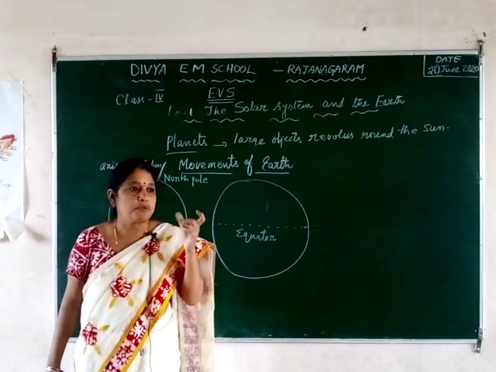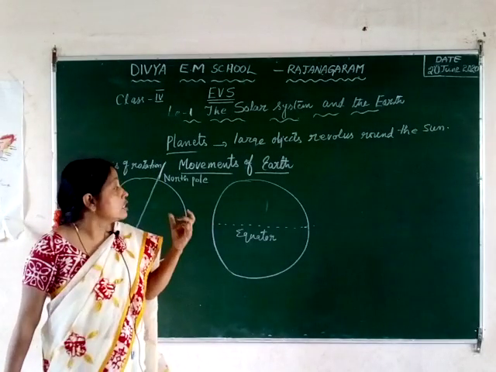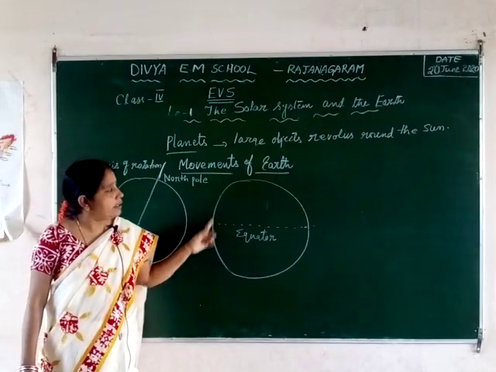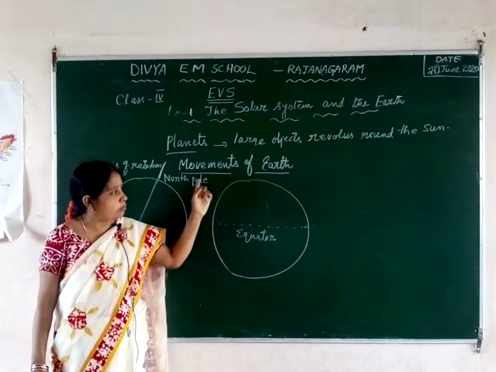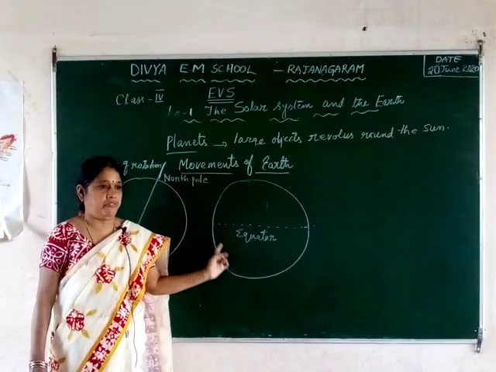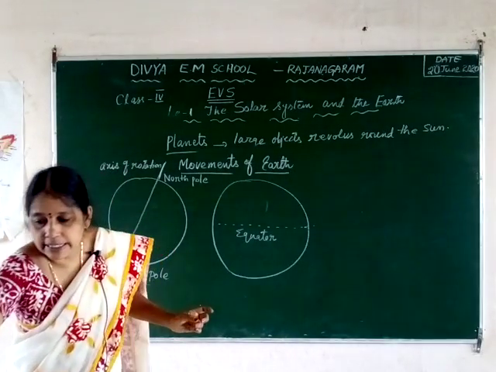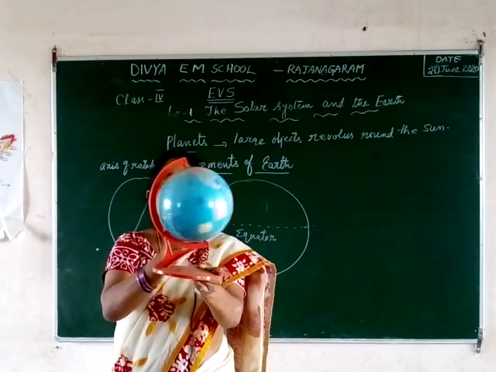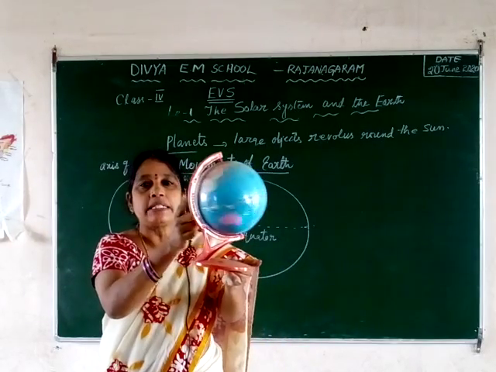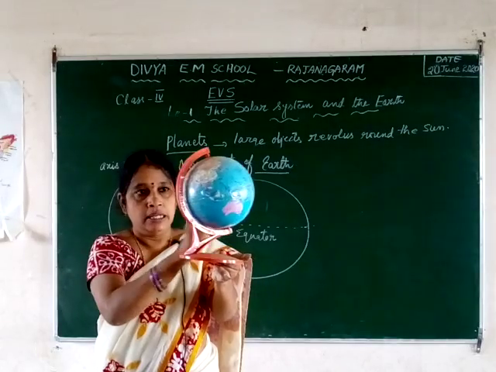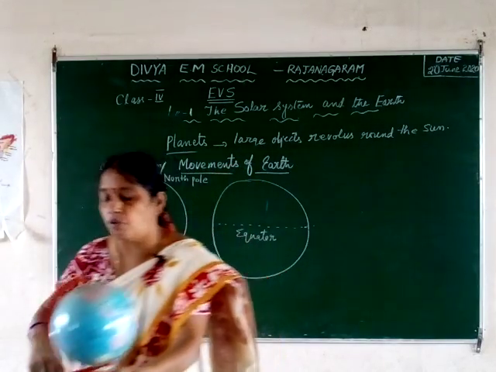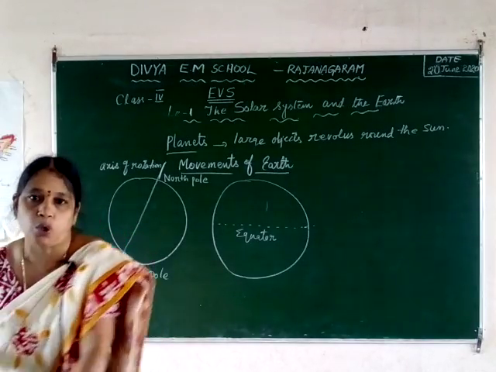Like a top, you know, you are playing with a top, no? So how the top is moving around itself, like that the earth is also moving around itself. Like this, you can see this globe. If I move this globe, this is moving around its axis. At the same time, it is revolving around the sun also.